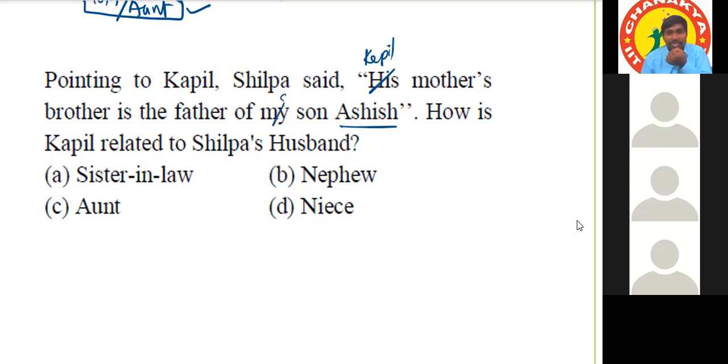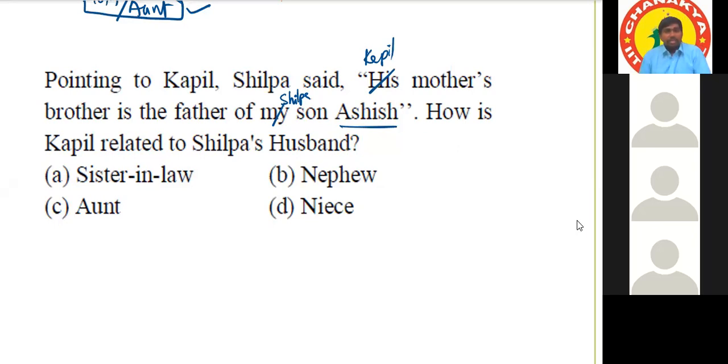So Kapil's mother's brother, Kapil's uncle, is Shilpa's husband. Father of my son is Shilpa's husband. So Kapil is the nephew of Shilpa's husband.